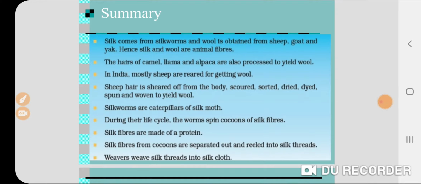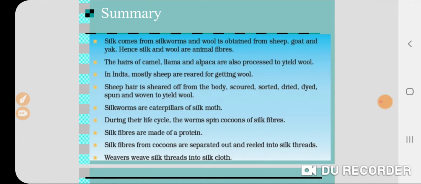Now, the summary of this chapter. In this chapter, we learn silk comes from silkworms and wool is obtained from sheep, goat and yak. Hence, silk and wool are animal fibers. The hairs of camel, llama and alpaca are also processed to yield wool. In India, mostly sheep are reared for getting wool. Sheep hair is sheared off from the body, scoured, sorted, dried, dyed, spun and woven to yield wool.